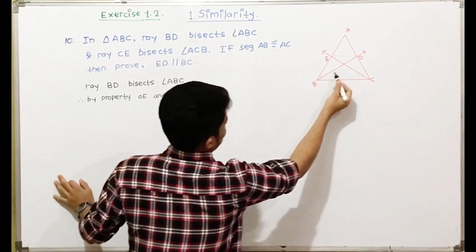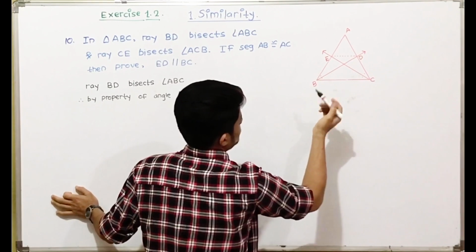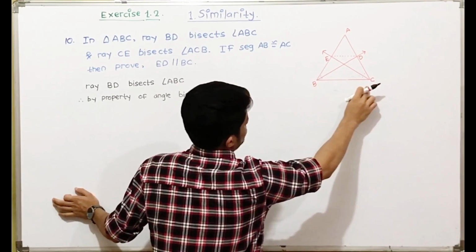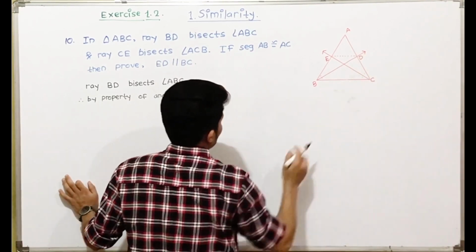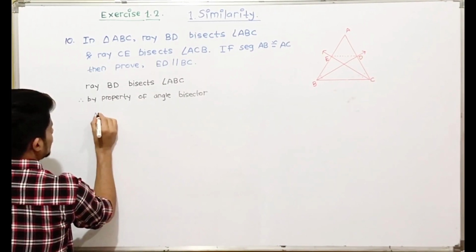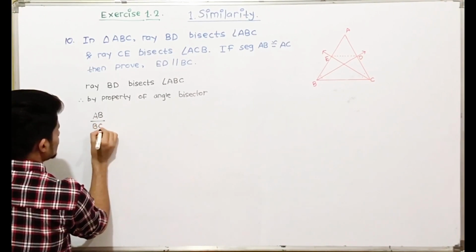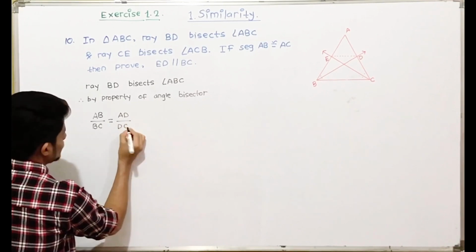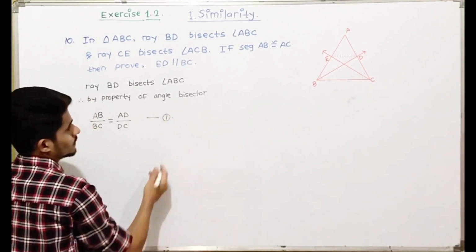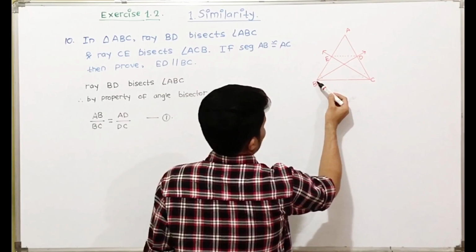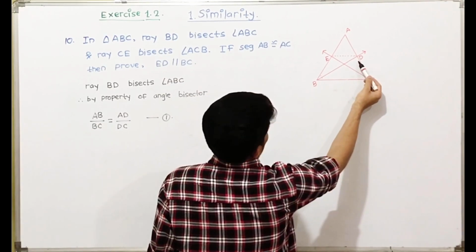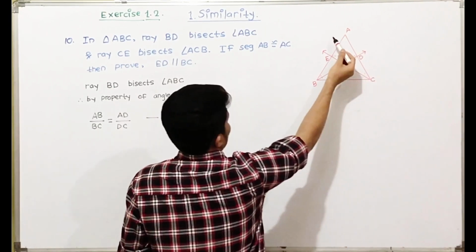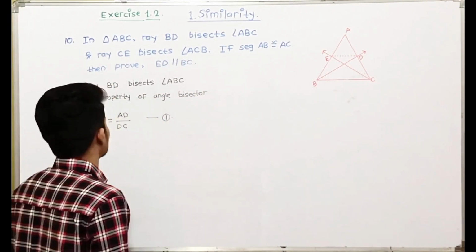BD is an angle bisector of ABC, so AB upon BC is equal to AD upon DC. BD is the ray which intersects line AC, so AD upon DC is equal to AB upon BC.